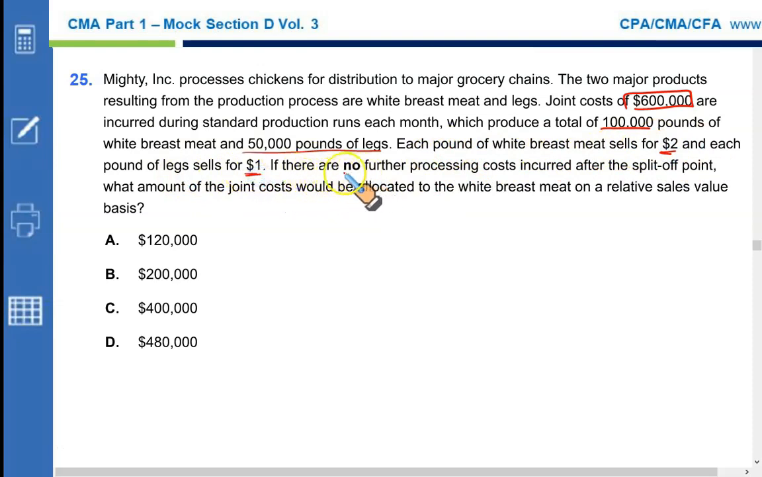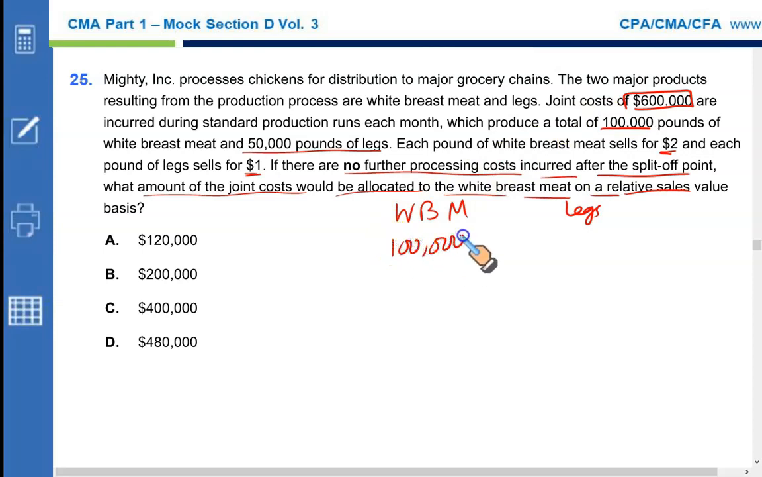If there are no further processing costs incurred after the split off point, what amount of joint cost would be allocated to the white breast meat on the relative sales value basis? So we have two items, white breast meat and legs. The physical quantities to be first considered: we have 100,000 pounds of white breast meat and 50,000 pounds of legs.